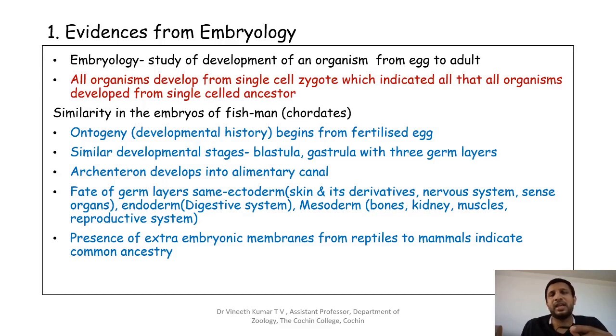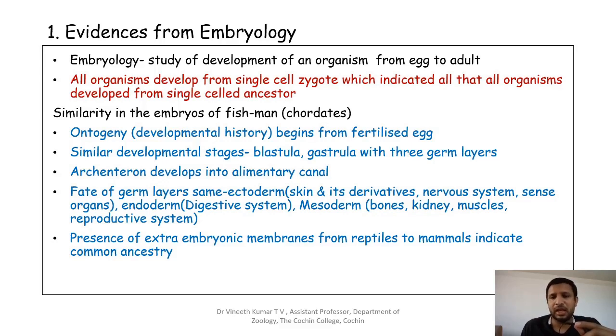And the presence of the extra embryonic membranes like the amnion, the chorion, the allantois, etc., which is seen from reptiles to mammals, is also an evidence for a common ancestry for these three groups. That is, the common germ layers are seen in reptiles, birds, as well as mammals. And the presence of the same germ layers in the three groups suggests they have a common ancestry.